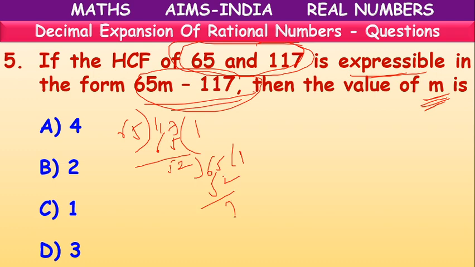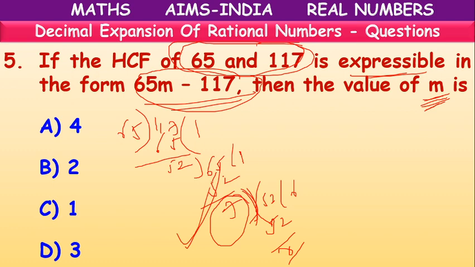What is remaining? 7 is remaining. Again this 52 will come here. 7 6s are 52. So the remainder is 0. When the divisor is 7, the remainder is 0. So the HCF value is equal to 7.